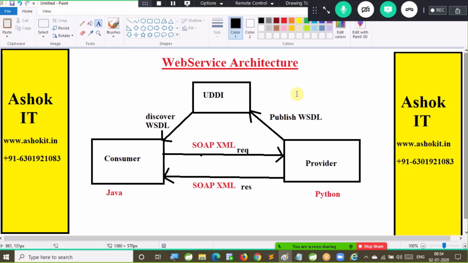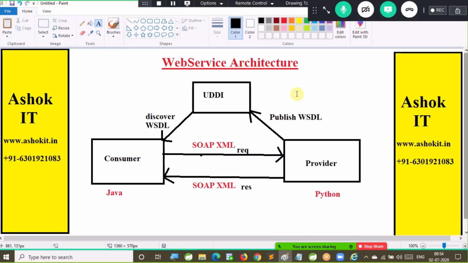All the future classes from today are dependent on today's class. That's why I told you it is very important to understand this architecture. Tomorrow in the company, you may be part of a provider application development or a consumer application development. Maybe your project is providing a service to some other project, or maybe your project is accessing a service from another project. Sometimes my project provides a service to someone and also accesses a service from someone. So I will play both roles. Are you able to follow this?